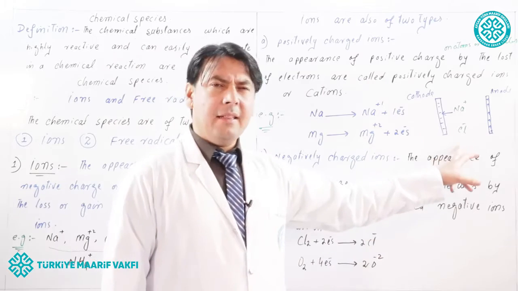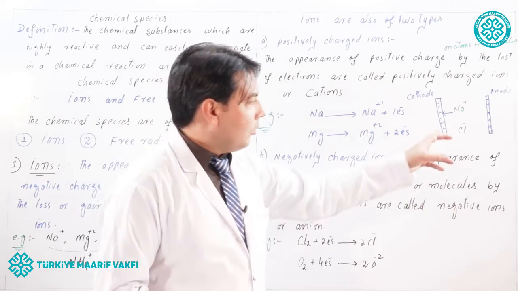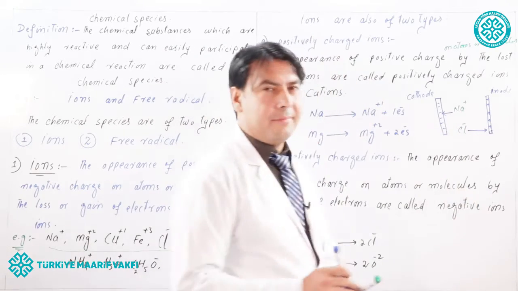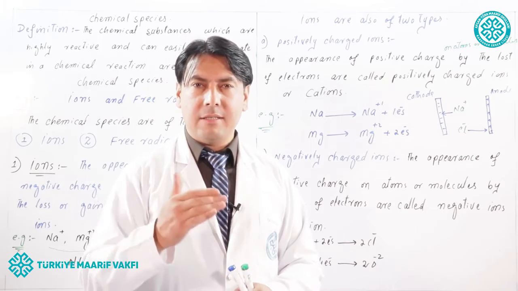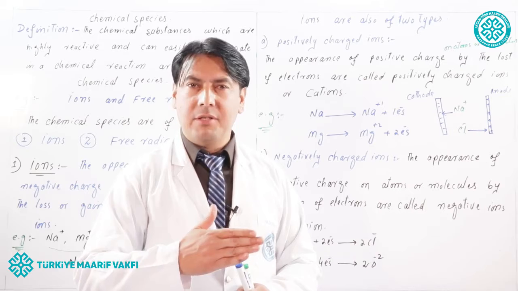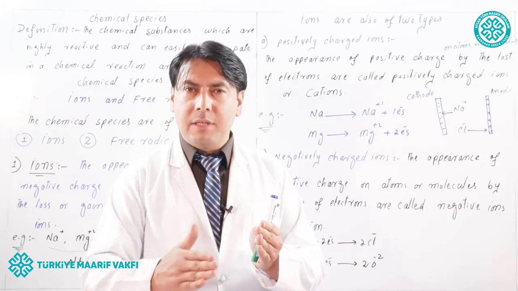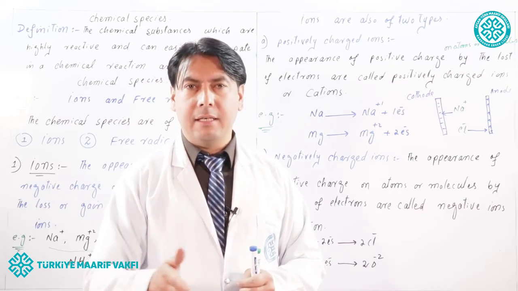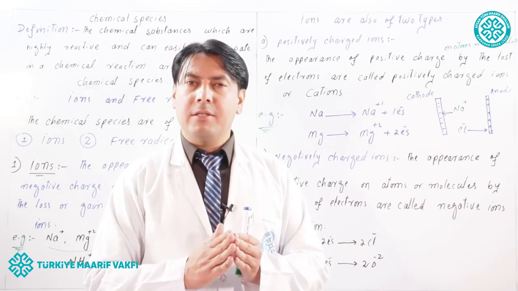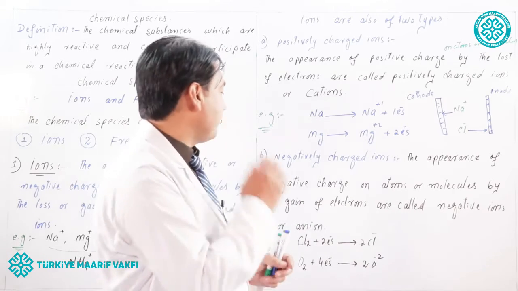Because in the battery, when the electrolytes become ionized, the negatively charged ions will be deposited at the anode. Therefore, the negatively charged ions are called anions because they are coming toward the anode. Anion means coming toward the anode. Therefore, they are called anions.